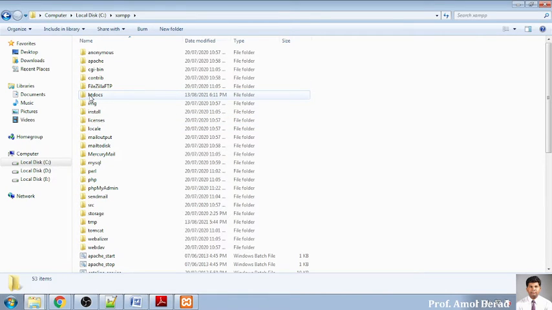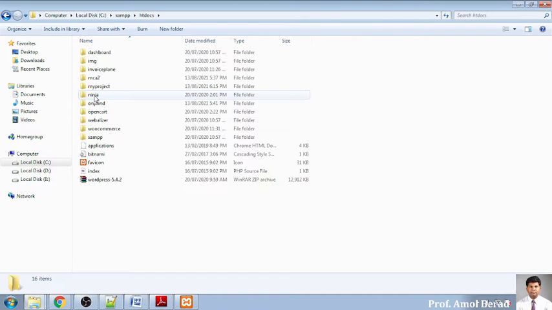This is the folder where you will be writing your code. Don't write code anywhere on the C, D, E, F drives. You have to write your content into your server only. Then only it will get executed on your server, on your Apache, on your browser. For making it executable on the server, you need to write your code into htdocs.